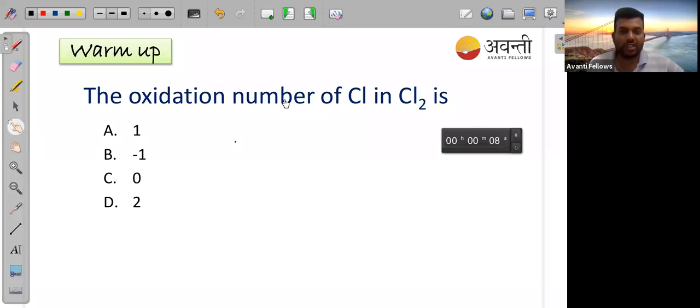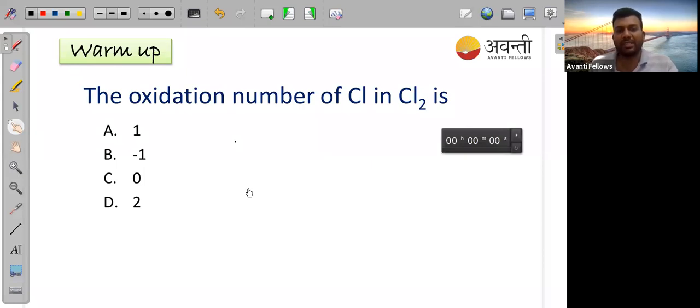Mahesh, check once. Nischita, correct. Darshan, correct. Sahil, check once. Kriti, it is not correct. Check once. Okay, I'm ending the poll here.